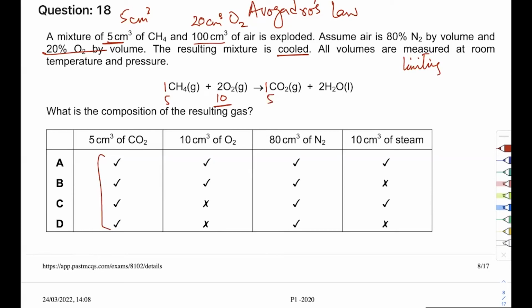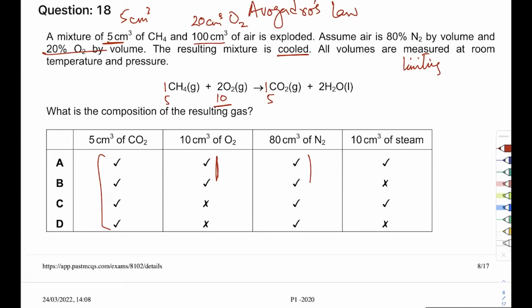How much oxygen is left over? 10 centimeter cube. Very good. So now these two could be an answer. Nitrogen is of course there. And how much steam is left? Look at the equation and tell me how much steam is left. Ten centimeter cube.